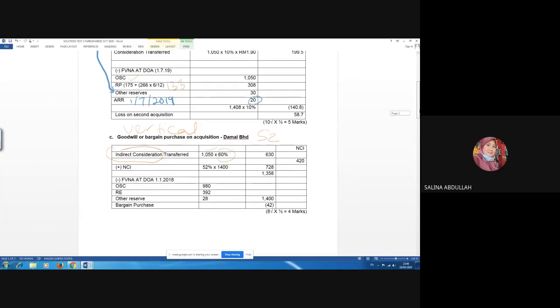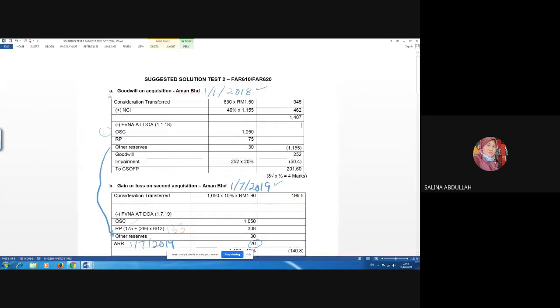Remember, group structure is vertical structure. For vertical structure, you will take indirect consideration. So how do you calculate indirect consideration? Amount that S1 acquire S2 is 1050, but you cannot take all 1050. You will take 60%. What is 60%? 60% is actually acquisition of holding acquire S1. Holding acquire S1 60%. This is on 1st January 2018. Only on 1st July 2019, it becomes 70%.